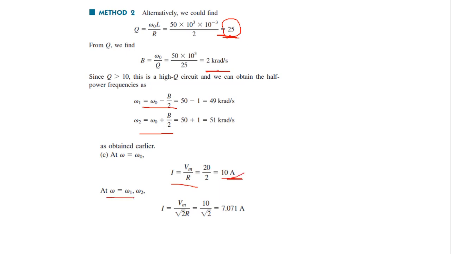Next, at omega equal to omega 1 and omega 2, I is equal to Vm by root 2 R. How do we calculate this? In the derivation we saw that at the half power frequency, Z is equal to root 2 times R. So substitute the value. This is the value of current at the half power frequencies.